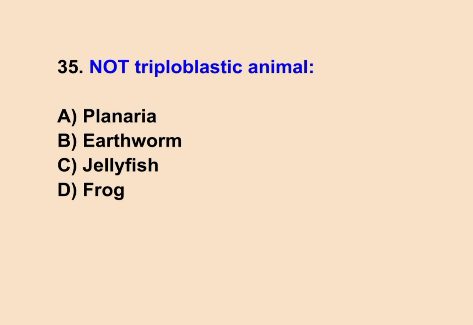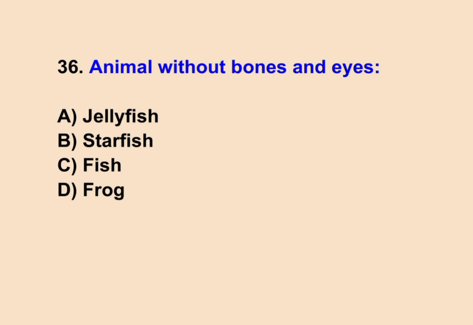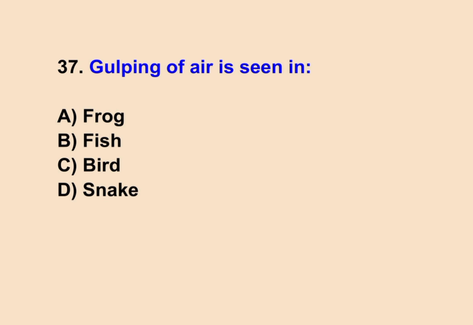35. Not triploblastic animal. Correct answer is C. Jellyfish. 36. Animal without bones and eyes. Correct answer is A. Jellyfish. 37. Gulping of air is seen in... Correct answer is B. Fish.